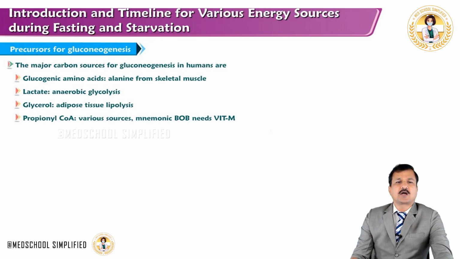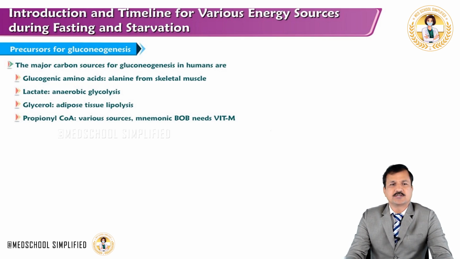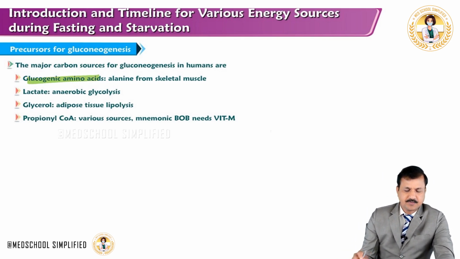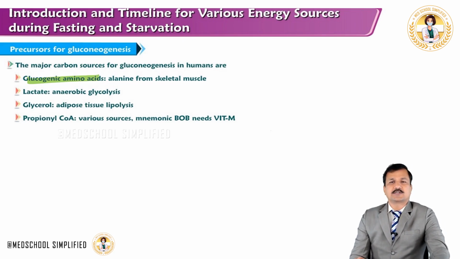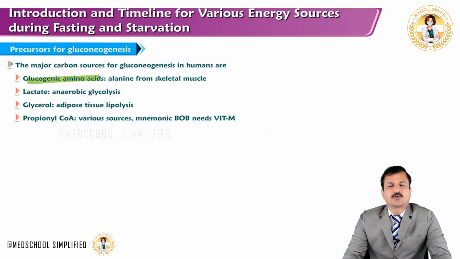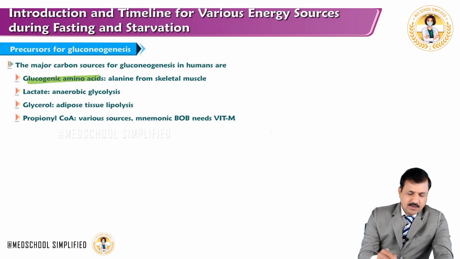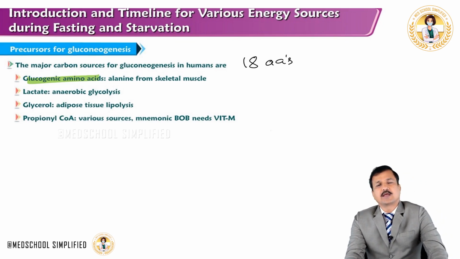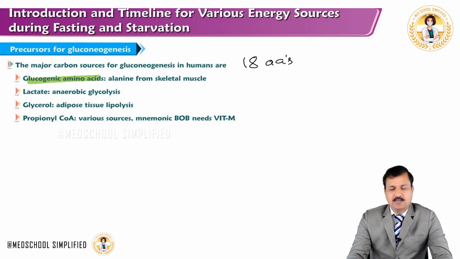The major carbon sources for gluconeogenesis in humans are glucogenic amino acids. Out of the 20 standard amino acids, 18 are glucogenic, because whenever these amino acids undergo catabolism, their carbon skeleton in one way or another can be converted to glucose.